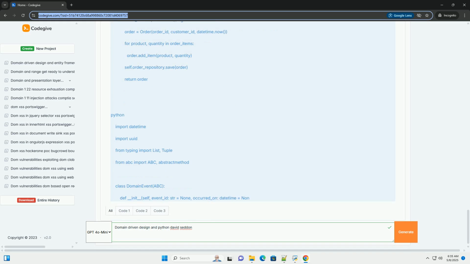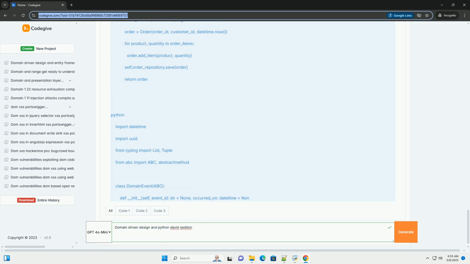In a real application, you'd use a database, for example SQLAlchemy, Django ORM, or raw SQL, and implement the repository to interact with that database. Abstraction: the repository shields the domain model from the details of data persistence. The domain logic doesn't need to know how the data is stored, it only interacts with the order repository interface.